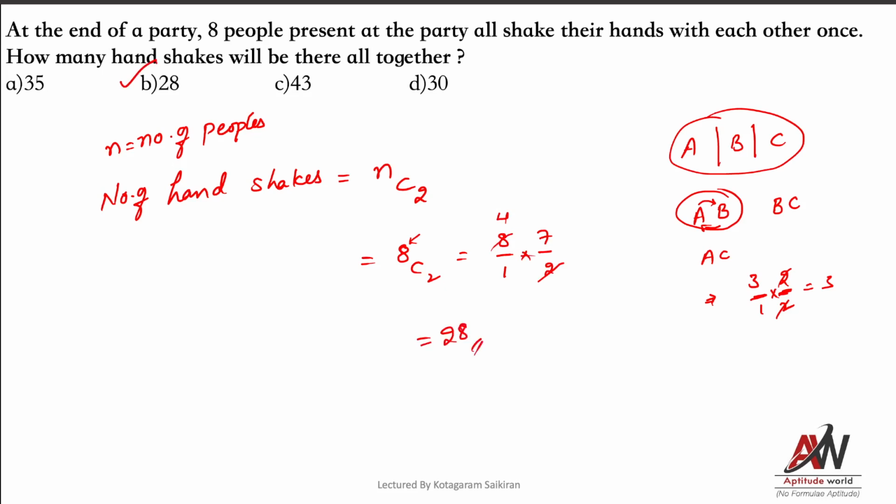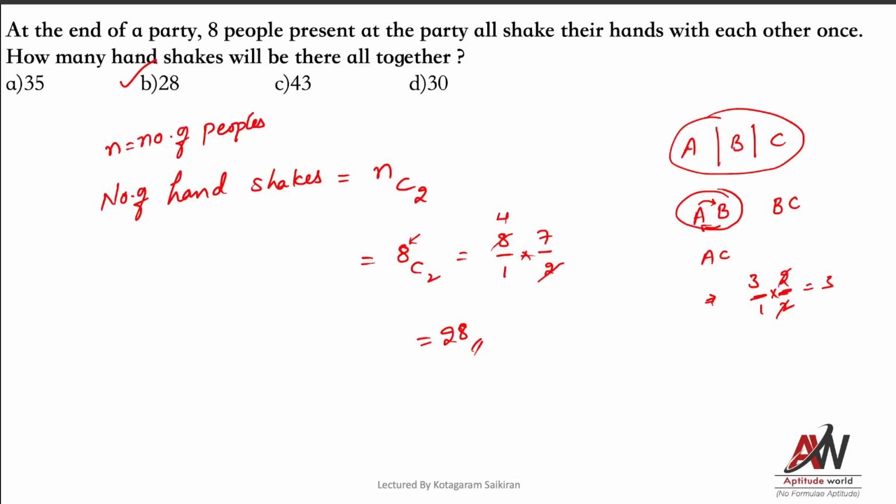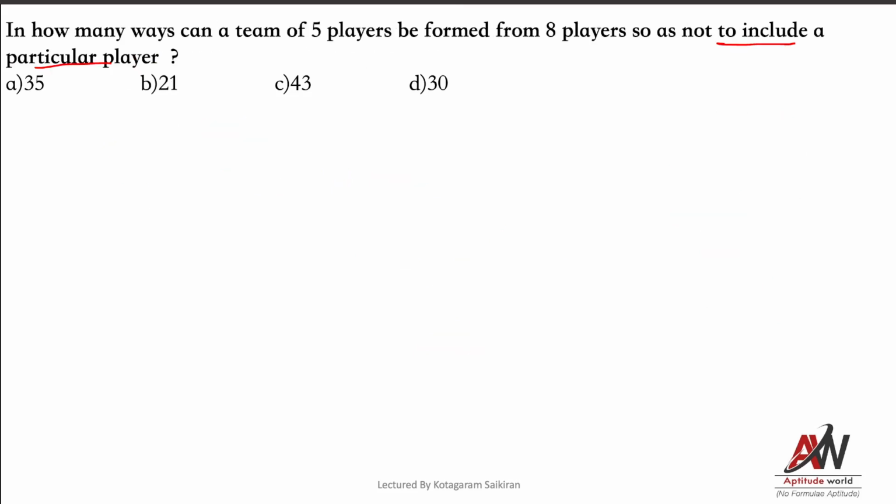Next. For most of my students, I have given shortcuts and how we should be taking them also. Next question: in how many ways can a team of 5 players be formed from 8 players so as not to include a particular player? First, from 8 members, if I want to select 2 members, 8C2. From 3 members, if I want to select 2 people, 3C2. Here, 8 members, 5 people I should select, so 8C5. This should be the answer if the restriction is not included.